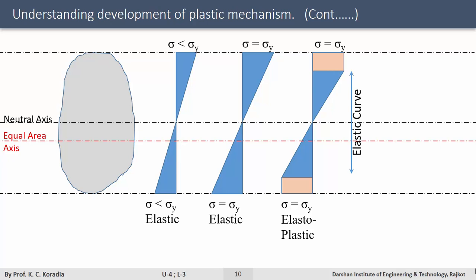As both cores are present, such a stage is identified as the elastoplastic stage and will remain in this stage as long as the elastic core is present in the section.